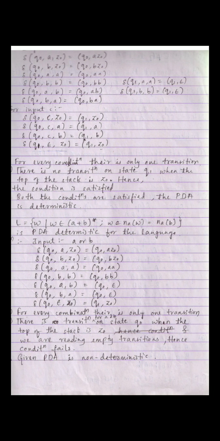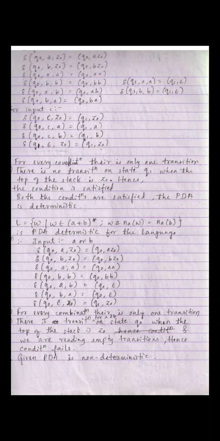See here, A Z naught, B Z naught, A, B B, A B, B A, epsilon Z naught. For every combination you are having only one, hence the first condition is satisfied. See the second condition: when you are having a stack value Z naught, you are on a state Q naught, you are reading the empty string, again you are having multiple transitions. Q naught Z naught, already you have a transition for A and B, hence what happens?